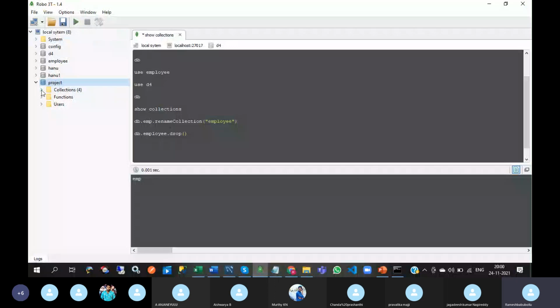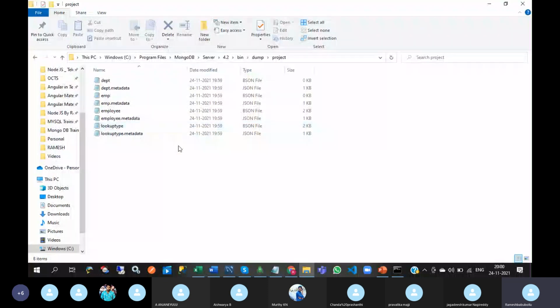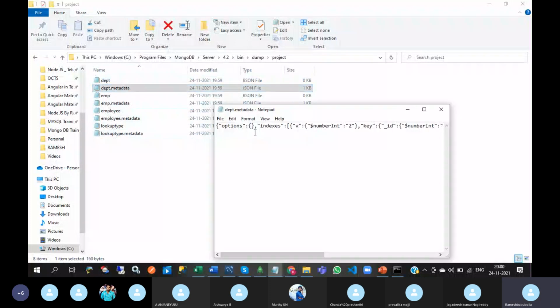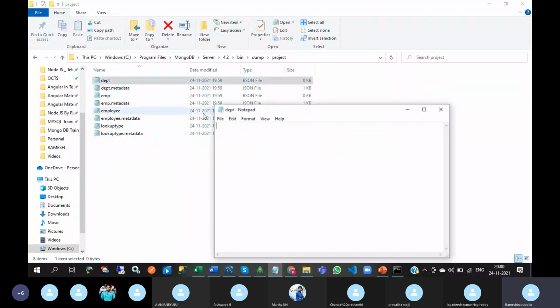In project database, how many collections are there? 4 collections are there. Okay. Here 8 files are there. So that means each and every collection is having 2 files. One file is named with BSON, another one is JSON. You can see this. So in department.metadata, JSON format will be there, and DEPT, nothing will be there.